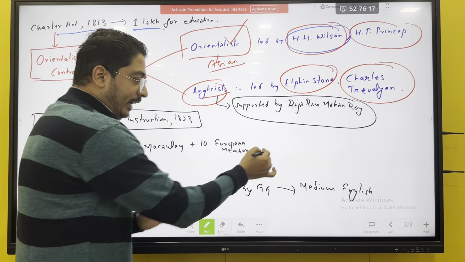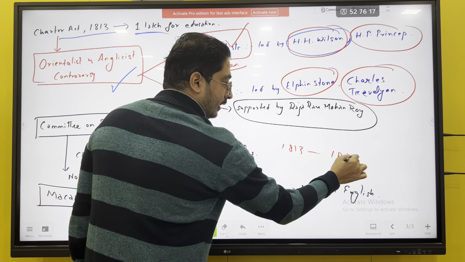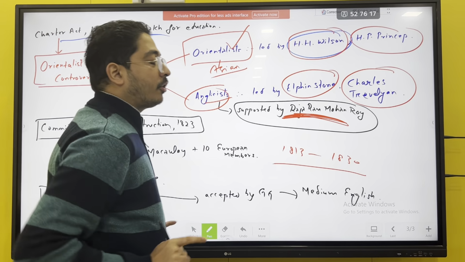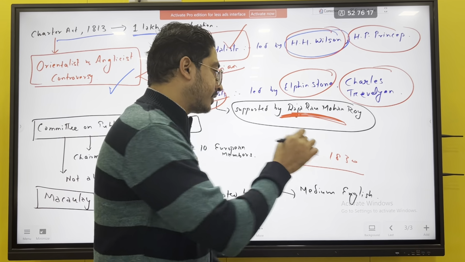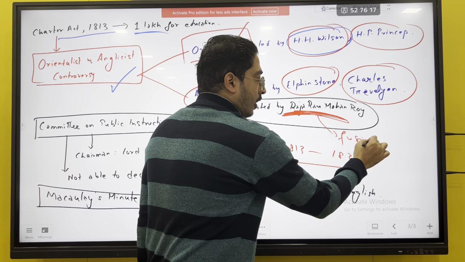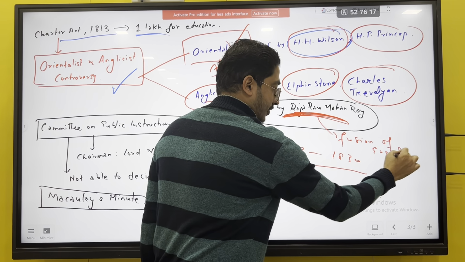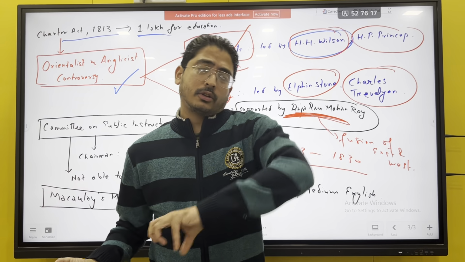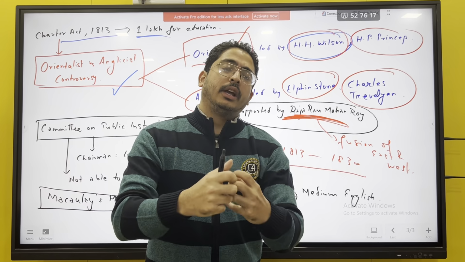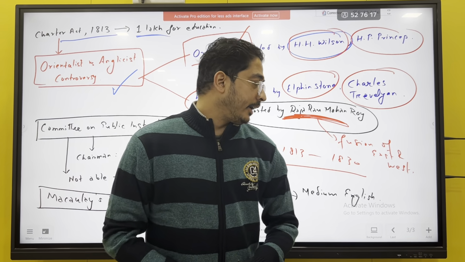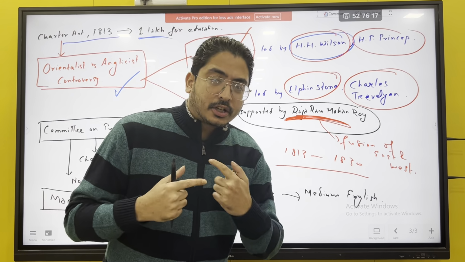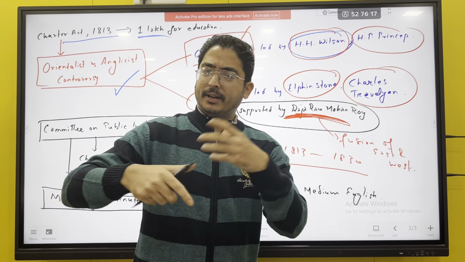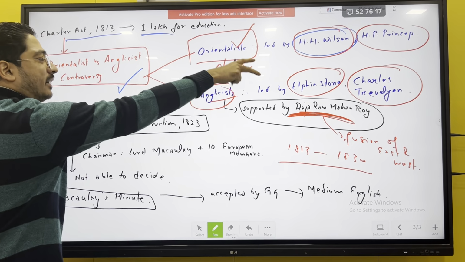Here the point is, 1813 to 1830 was a time when Raja Ram Mohan Roy was very famous. He always wanted the fusion of East and West. He always said India can grow if there is a fusion of everything: the good things of ours, the good things of theirs, modern science, so that overall development happens in India. So he was a reformer, not a revivalist. I'll make one video on the contributions of Raja Ram Mohan Roy in my next video. Fine. Now, nothing concrete happened here.